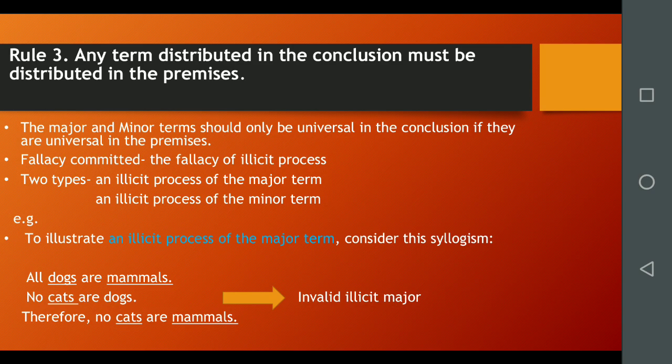The mistake is in the conclusion's assertion about all mammals, saying that all of them fall outside the class of cats. The premises make no assertion about all mammals, so the conclusion illicitly goes beyond what the premises assert. Because mammals is the major term in this syllogism, the fallacy here is that of an illicit major.